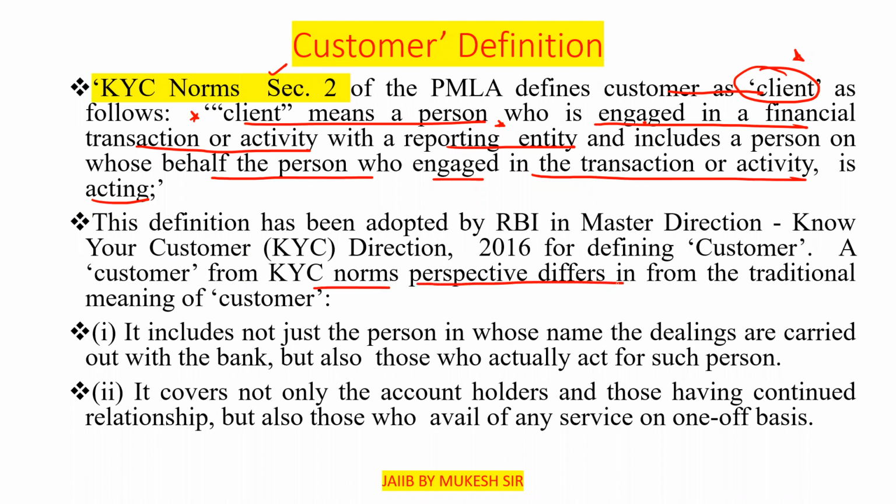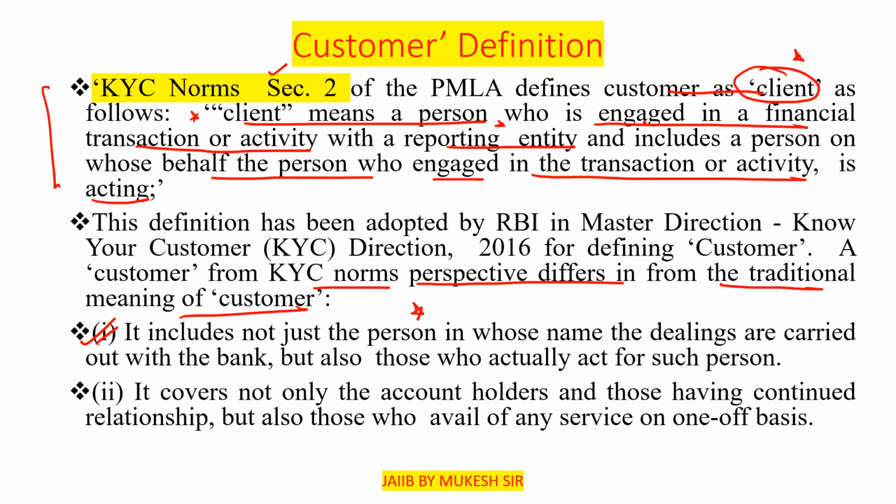A customer from the KYC norms perspective differs from the traditional meaning of the customer. It includes not just the person in whose name the dealings are carried out with the bank, but also those who actually act for such persons. Sometimes the power of attorney is given to another person, and they also act as a customer here.